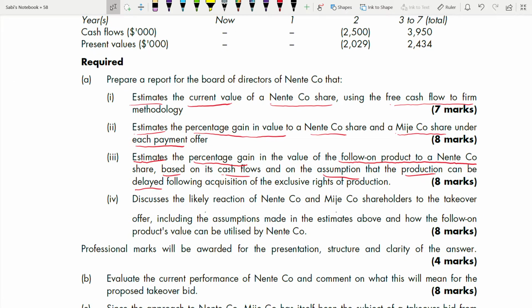Fourth one is discuss. You have to write. So discuss the likely reaction of Nente and Major shareholders to the takeover offer. Of this also you have to write, of the shareholders, of the takeover offer, including assumptions. Whenever they say including something, make sure that that part is there. Assumptions in the estimates made above and how the follow-on product's value can be utilized by Nente. Professional marks for that.